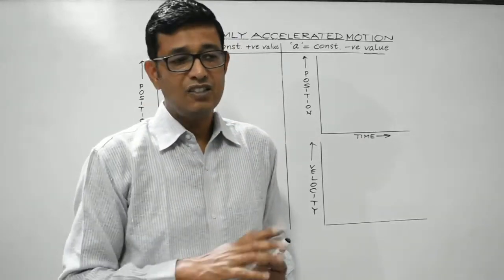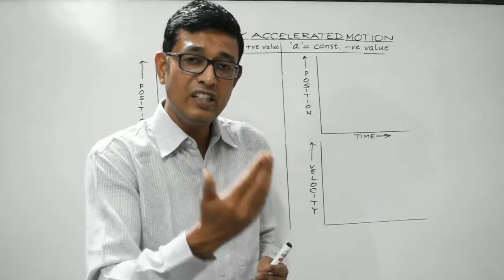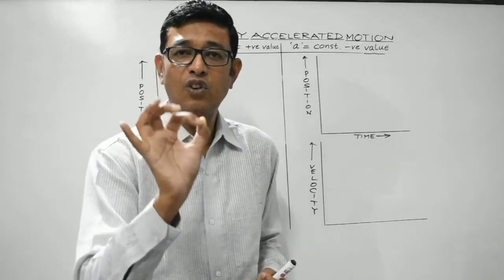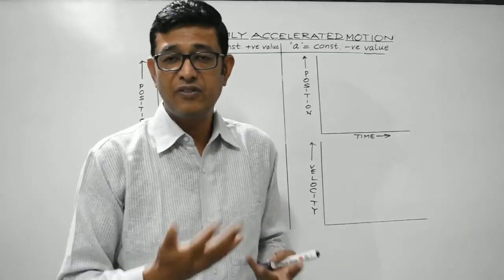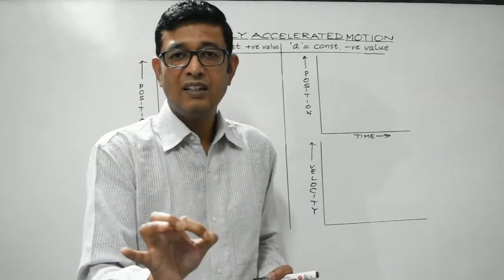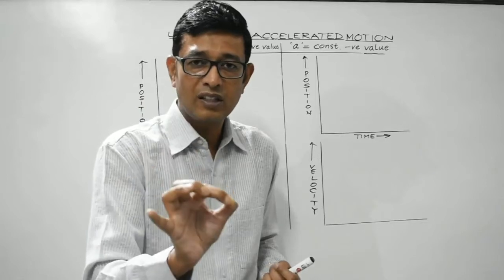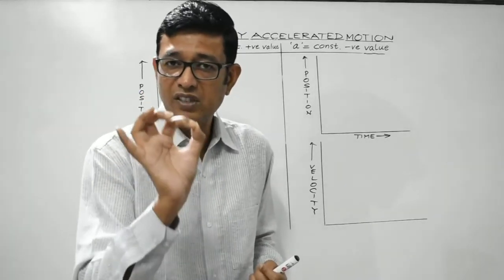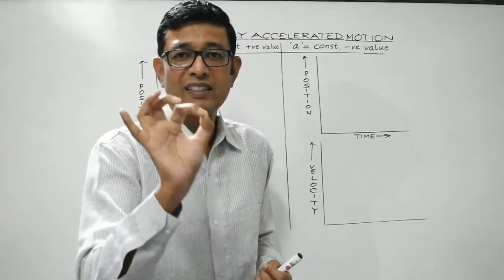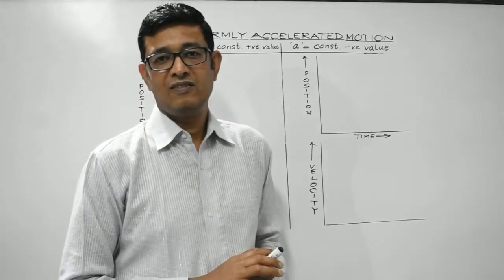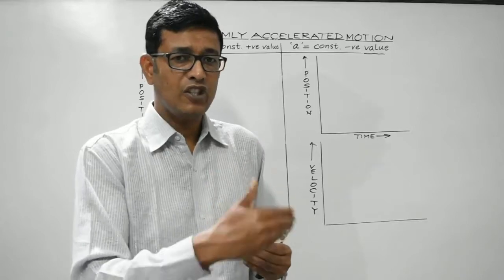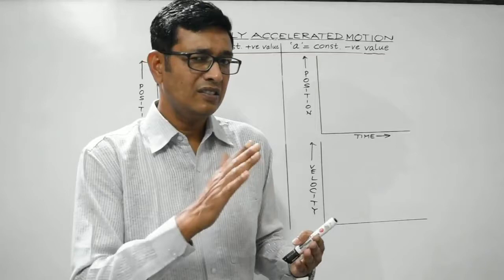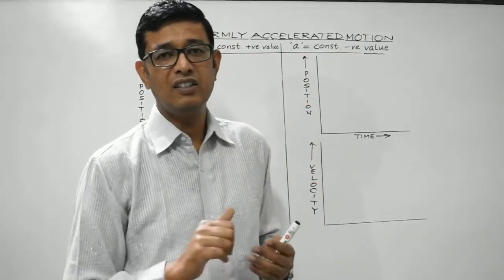That is, the change in the velocity with each unit of time. And if I say acceleration is constant, what does it signify? It signifies that the velocity of the body is changing, mark my words, at a constant rate. So per unit time, the change in the velocity would be the same. And change means either it can increase or it can decrease.